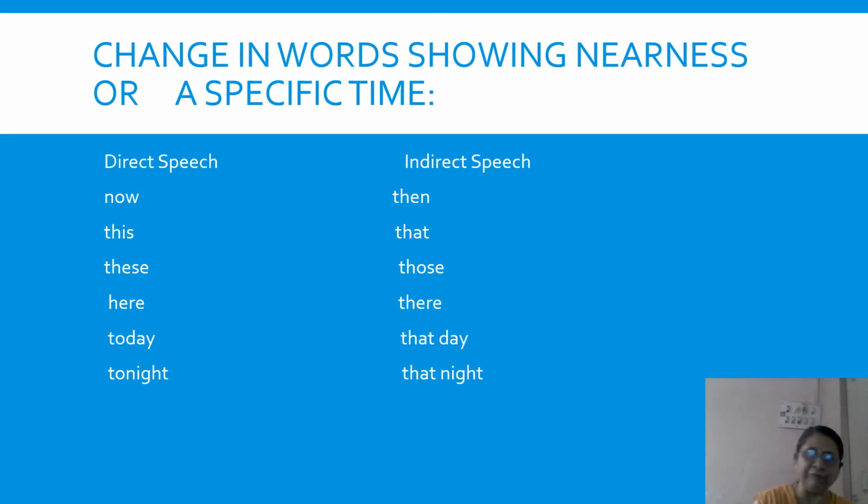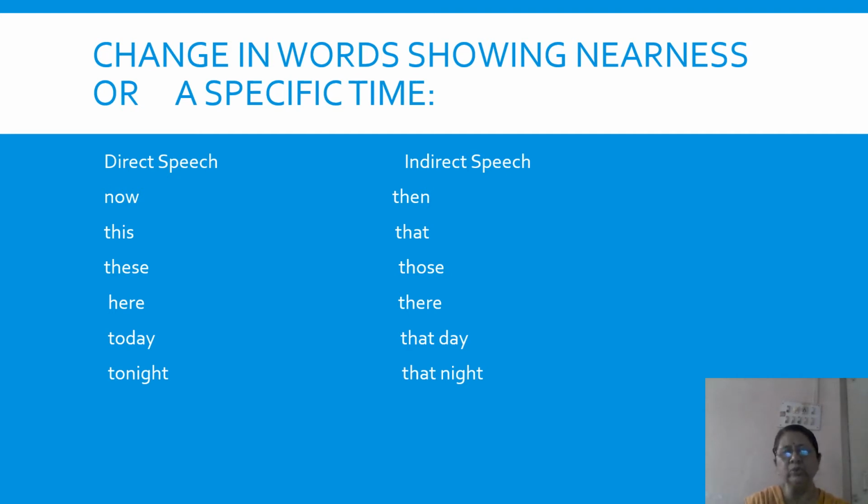So here, if you have something here that is very near to you, there it becomes in indirect speech. Now, these were words showing nearness. Now is, of course, for time. This, these shows something near you, and these will be replaced by that and those, which show something or things far from you. Here again shows something where you are, and in indirect it becomes there.